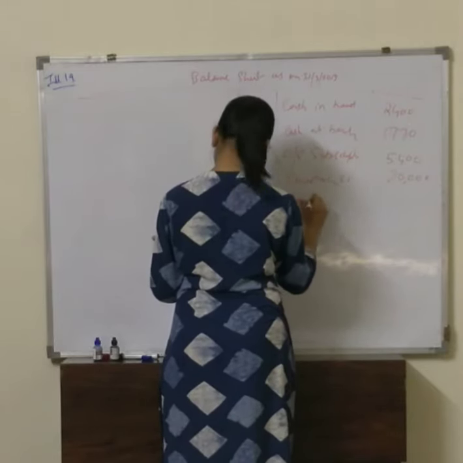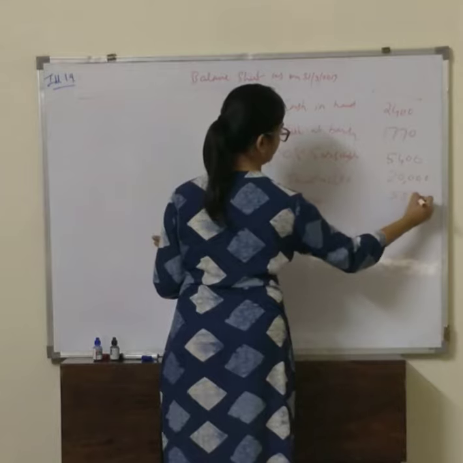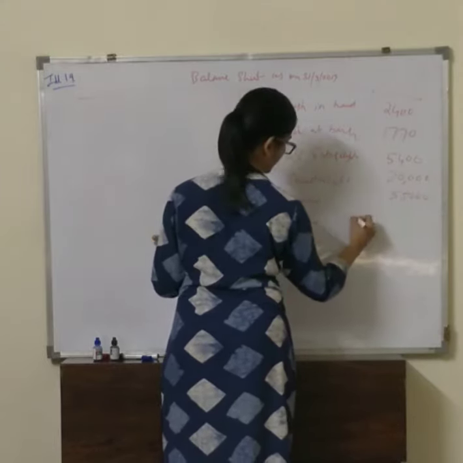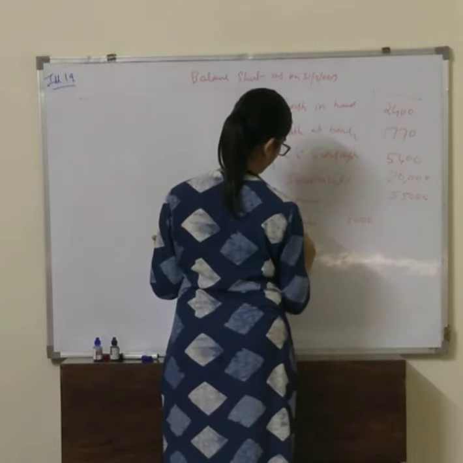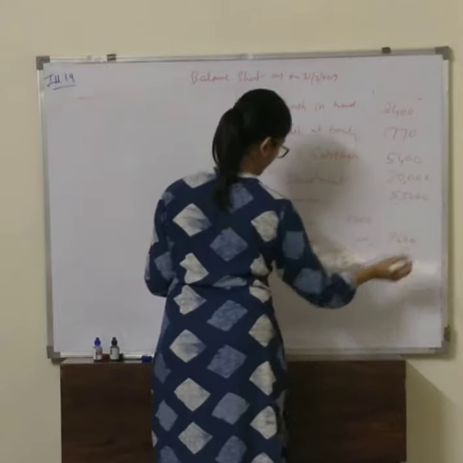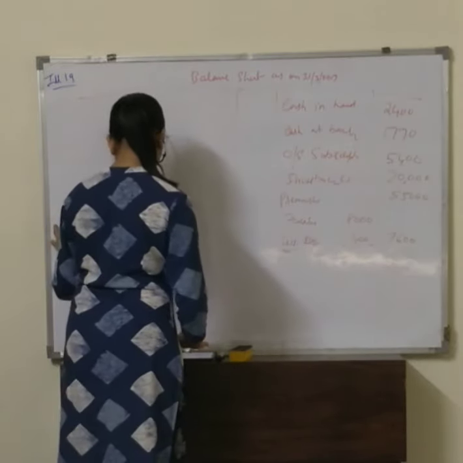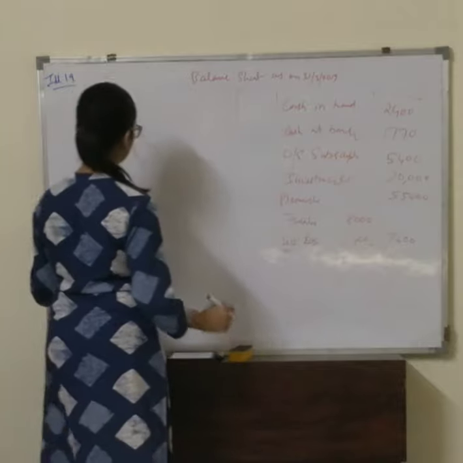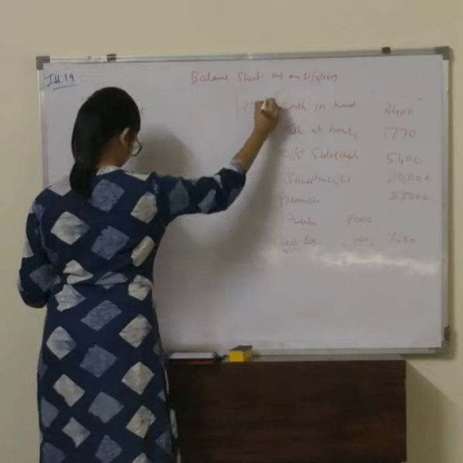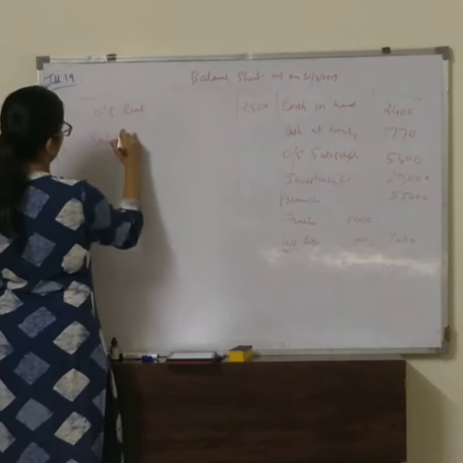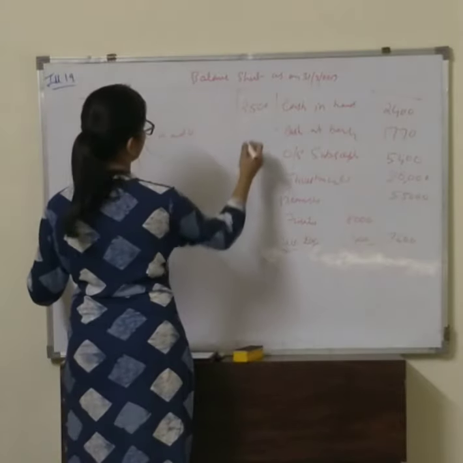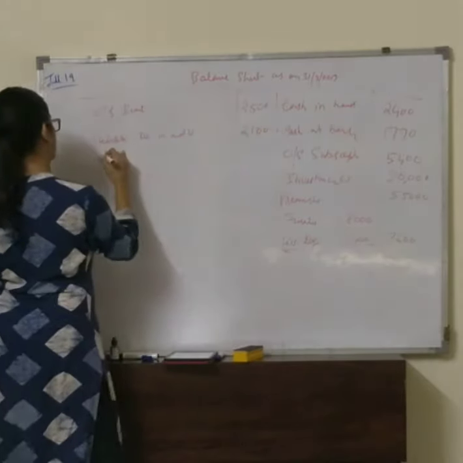Then we have premises, 55,000. We have furniture. How much is it? 8,000. We need to deduct the depreciation, that is 400. So the furniture amount will be 7,600. Next, on the liability side, we have outstanding rent. What's the amount? 2,500. Then we have subscription received in advance, which is 2,100.